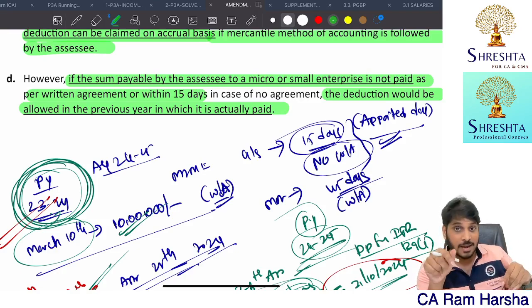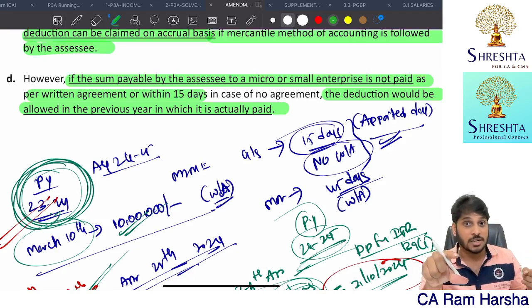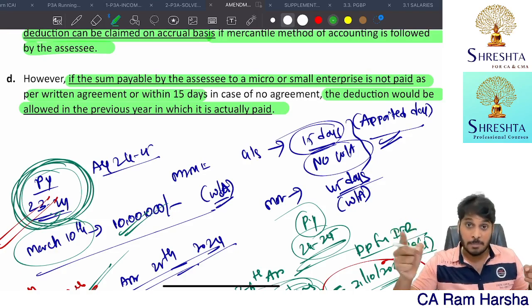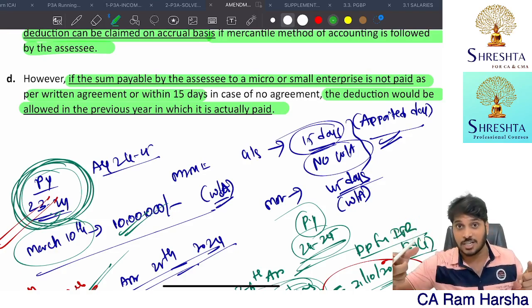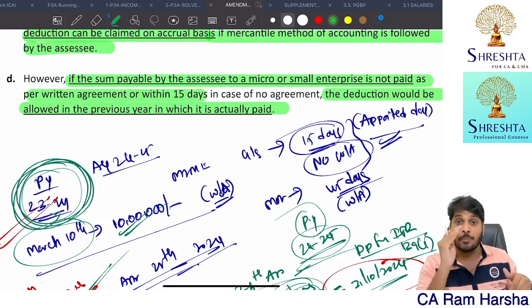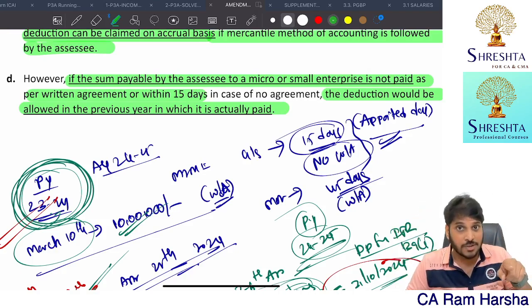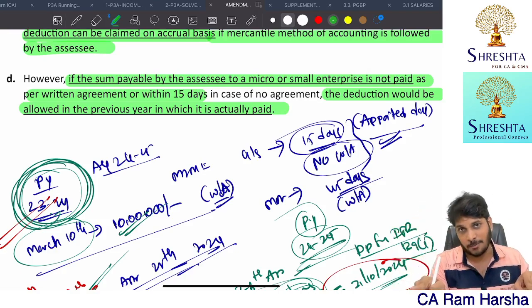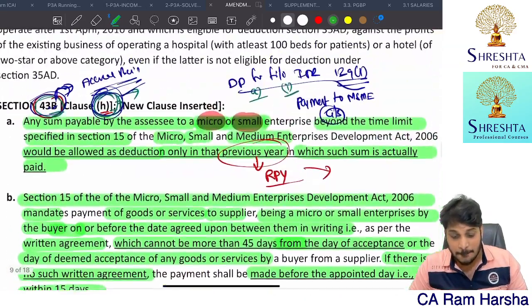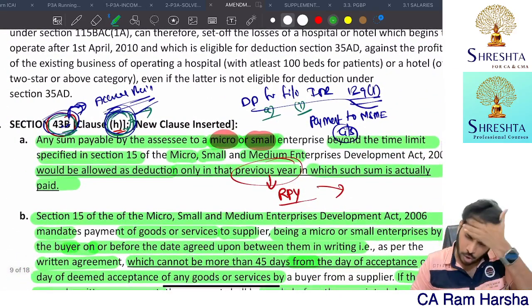But at year end, the amount is outstanding. Transaction happened in the month of March, but the amount is outstanding on March 31st and you paid in April or May. If it is coming within 45 days or 15 days as the case may be, you will get deduction on the accrual basis. If you pay after the 45 days or 15 days, you will not get deduction for the respective year. You will get deduction for the next year. So this is the major amendment, 43B clause H.